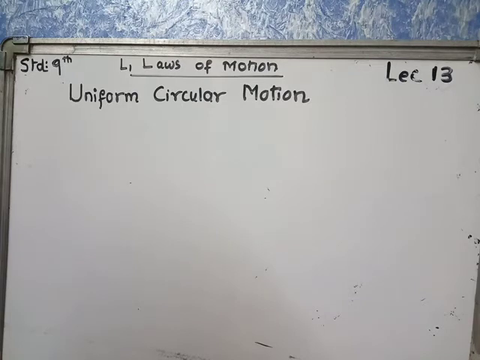We know that when a particle or any object changes its position from initial to final, then we say that displacement takes place or the object is in motion. Uniform means with same velocity, constant velocity or constant acceleration. Now uniform circular motion.